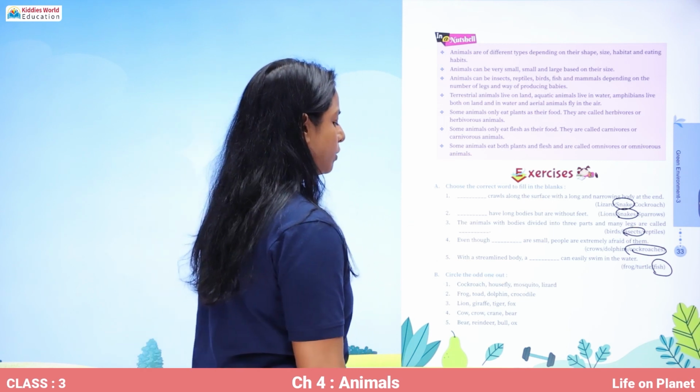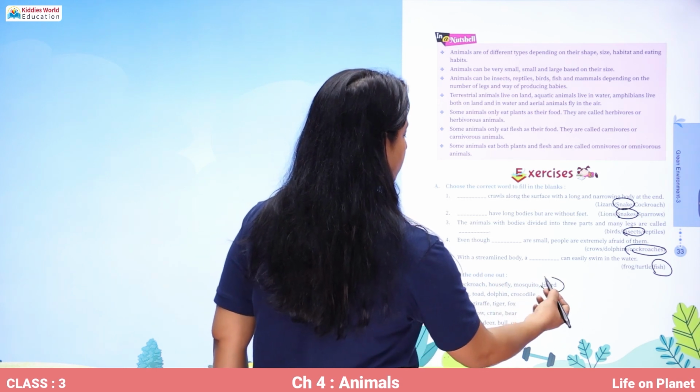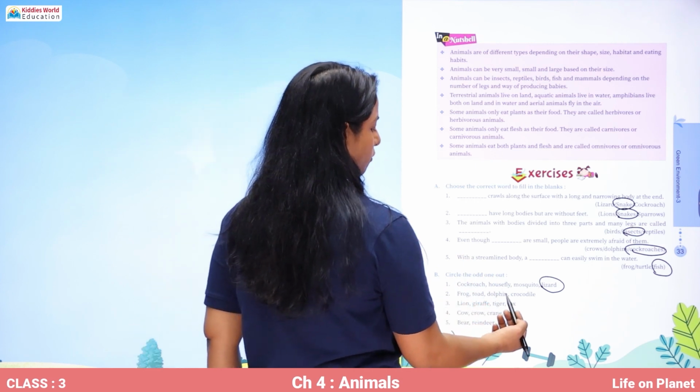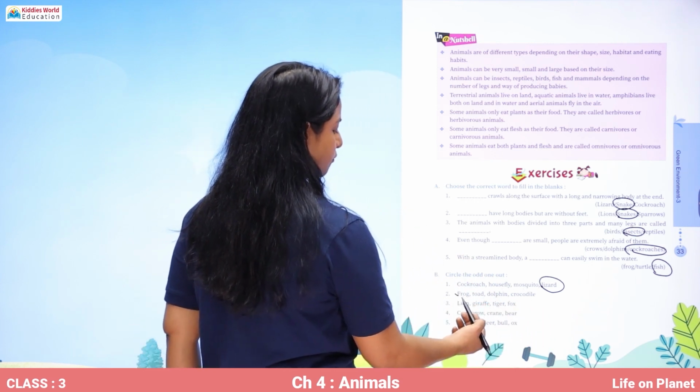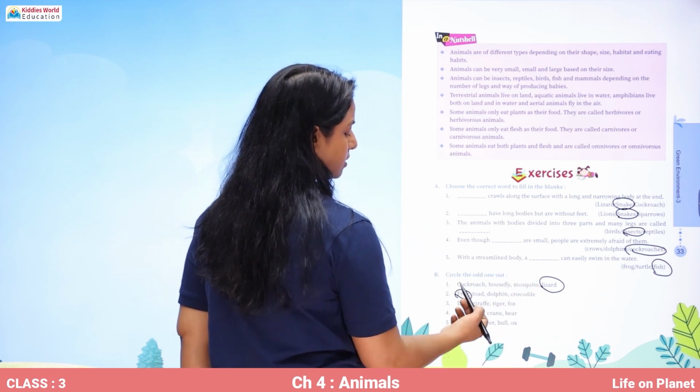You have to circle the odd one out. Cockroach, housefly, mosquito, and lizard. Lizard is a reptile, rest are insects. Frog, toad, dolphin, and crocodile. A frog is an amphibian, rest are the water animals, aquatic animals.